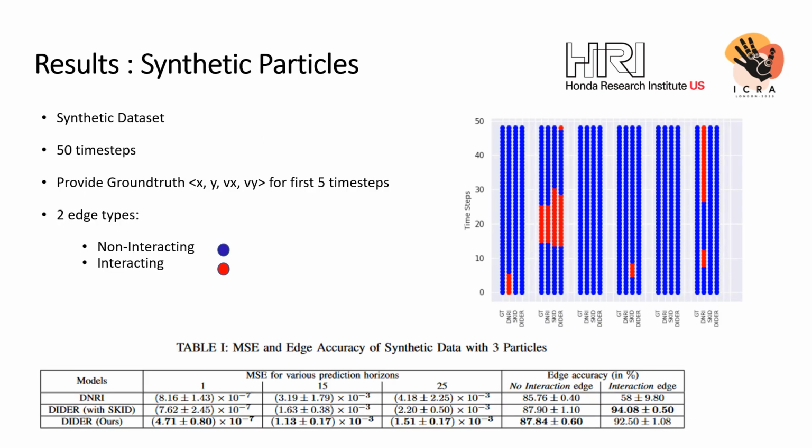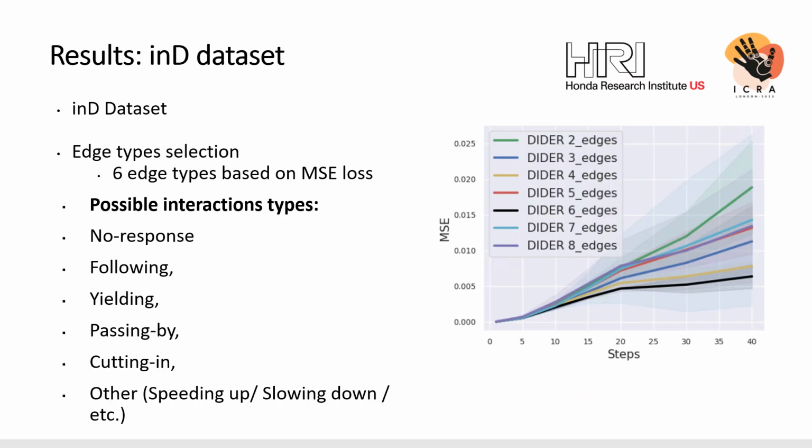For the synthetic particles dataset, the results show that DIDER outperforms DNRI and DIDER with SCID in MSE as well as edge accuracy metrics. For the inD dataset, we do not have ground truth interactions, so we cannot directly measure the accuracy of each edge type in order to quantify the interpretability. Therefore, we conduct an ablation study with DIDER using various edge types from 2 to 8 and select the one with the least mean square error for the downstream trajectory prediction task. Based on MSE, we select 6 edge types.